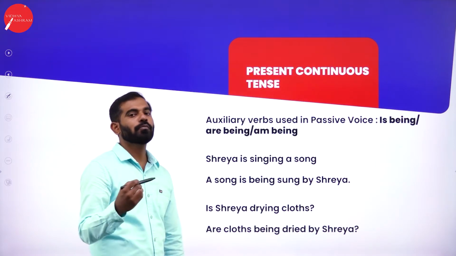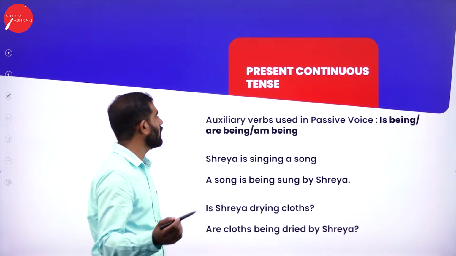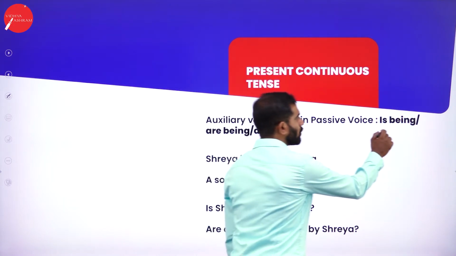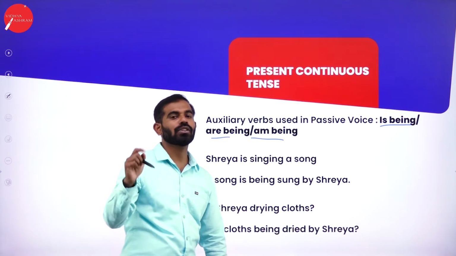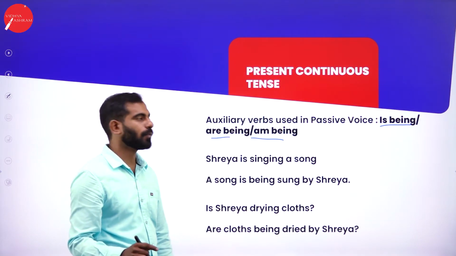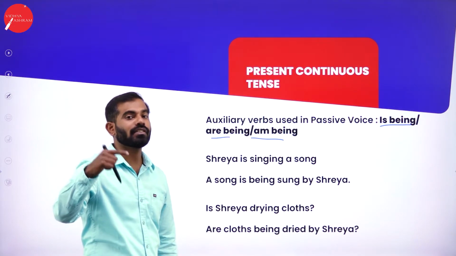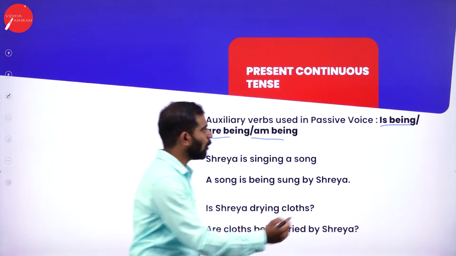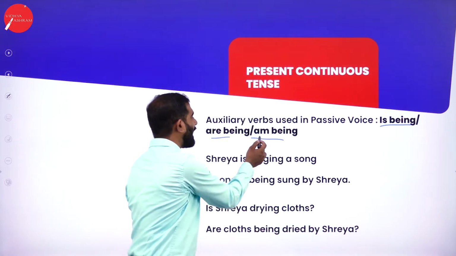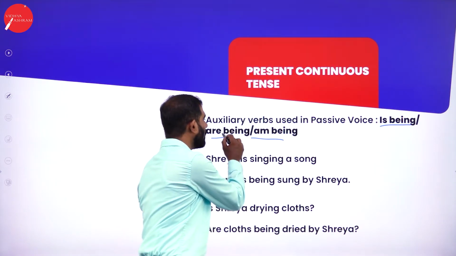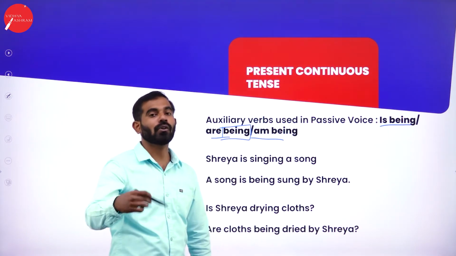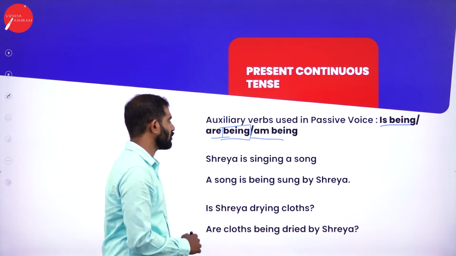So how about present continuous tense? Auxiliary verbs used are is being, are being, and am being. If you observe simple present tense, it is only is, am, are. But in continuous tense, being will be the extra word that you are going to make use of in the sentence.